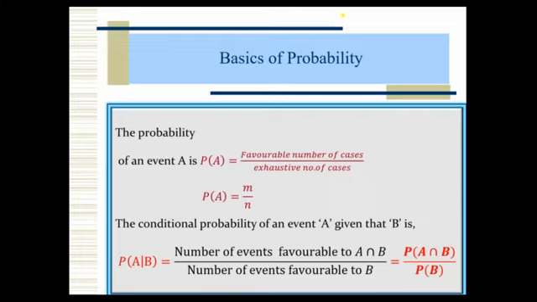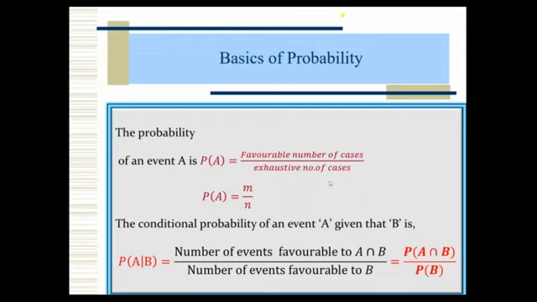So for that, what is the formula? Favorable number of cases divided by total number of cases. We are looking for the favorable number of cases for A, and the total number of cases. We have 100 students. Out of 100 students, 20 students got distinction. I want to find the probability of distinction. So probability of distinction equals 20 by 100. That means 0.2 is the probability of distinction for a given class.